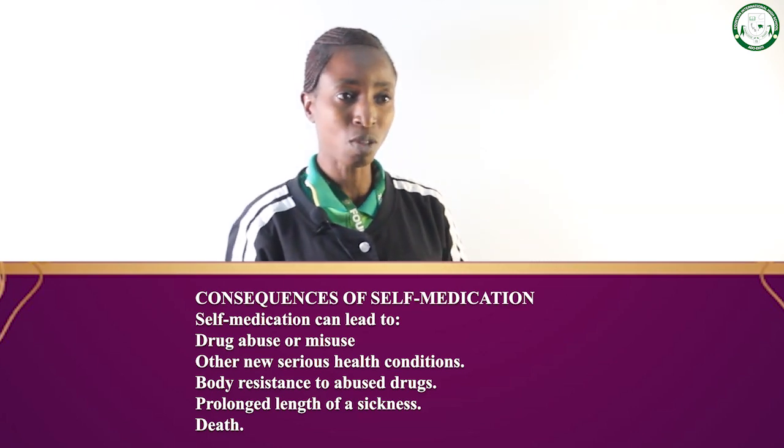So that's that about sexually transmitted diseases. Before we come to an end, let's quickly go over what we've learned. We looked at the meaning of HIV/AIDS. We looked at the types of STDs. I told you we have gonorrhea, which is caused by bacteria, syphilis, which is also caused by bacteria, and AIDS, which is caused by a virus. Then we looked at the symptoms of gonorrhea, syphilis, and AIDS itself. Then we looked at how AIDS spreads and the ways it does not spread. Then we moved to self-medication.